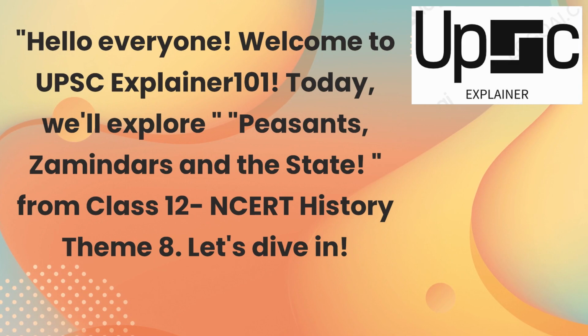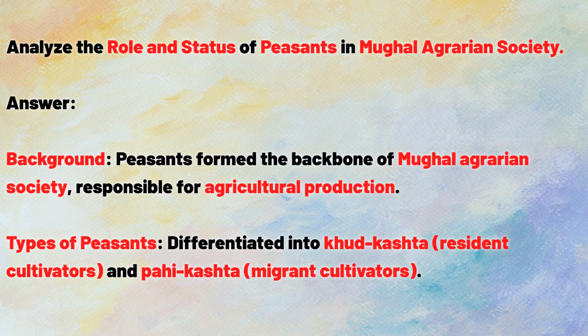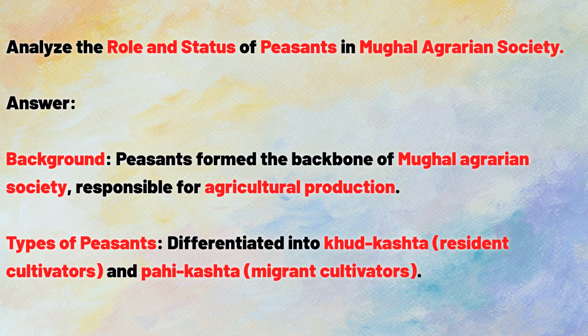Today, we'll explore Peasants, Zamindars and the State, from Class 12 NCERT History Theme 8. Let's dive in. Analyze the role and status of peasants in Mughal agrarian society.